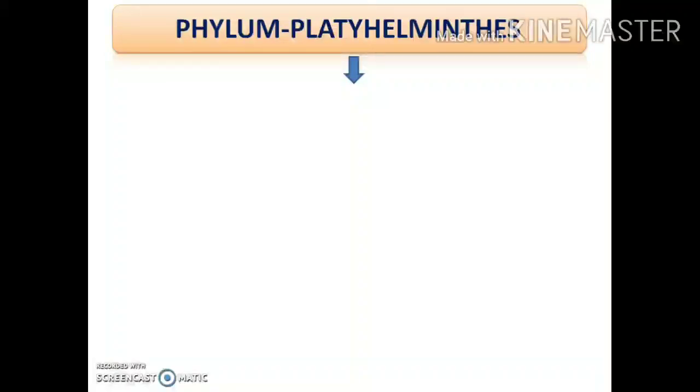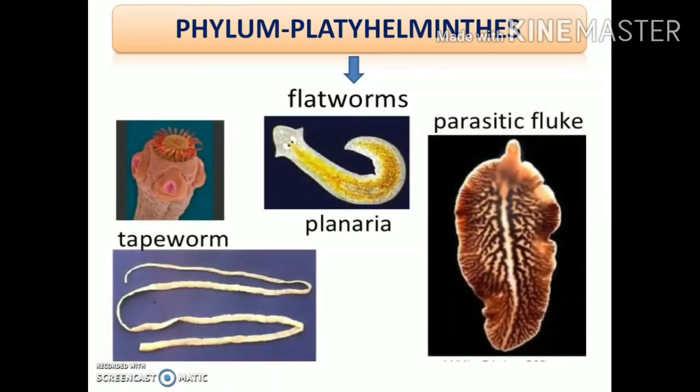So we will start our class with the phylum Platyhelminths. What does this mean? Platyhelminths means flatworms. Platy refers to flat, and helminths refers to worms. The animals found under this phylum are generally flattened in structure. They are very much flat, as a result they are termed flatworms, and scientifically we call this phylum Platyhelminths.